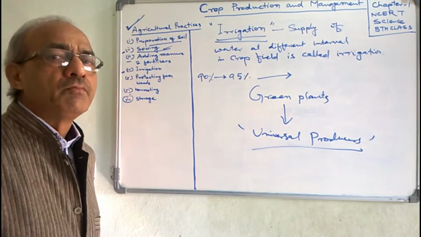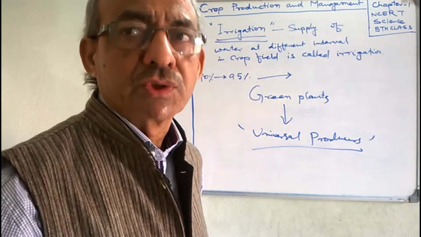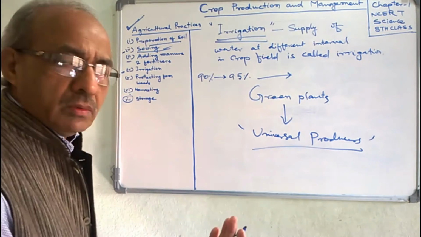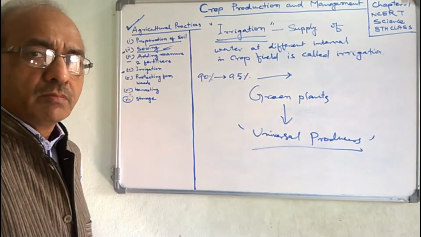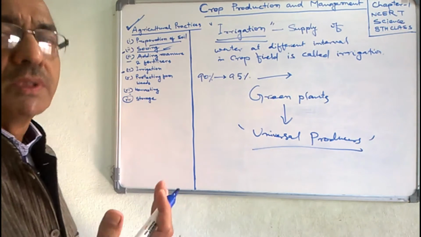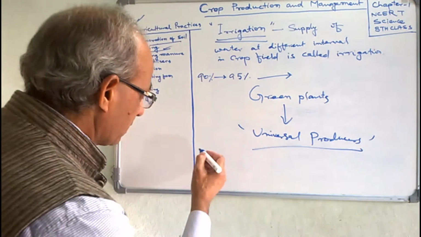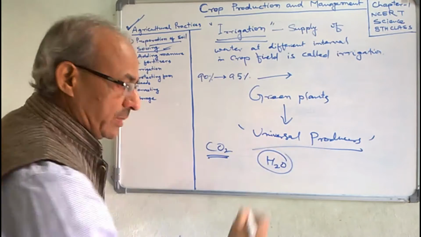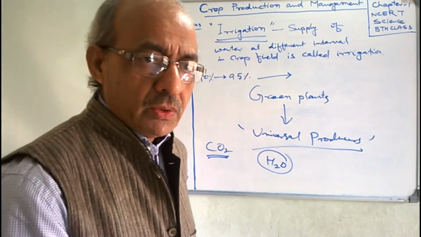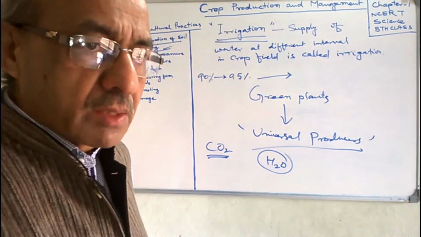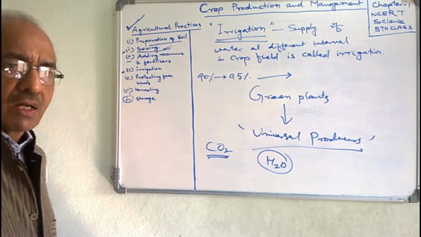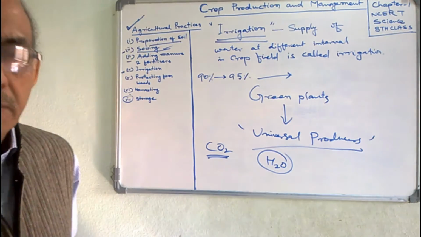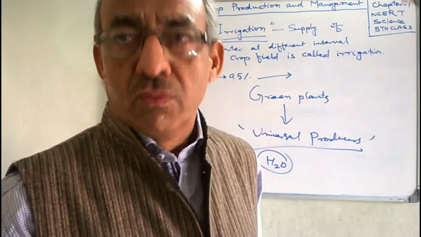Water is one of the important raw materials for the production of food inside the green plant. Green plants produce food, particularly carbohydrate, by the process of photosynthesis. For photosynthesis, they take in carbon dioxide from the atmosphere and water absorbed by their roots from the soil. So, not only for survival, green plants, crop plants require water for the production of the grains or fruits, vegetables.